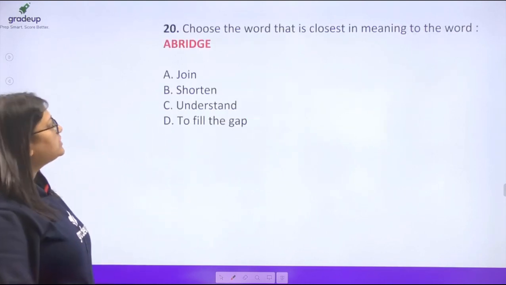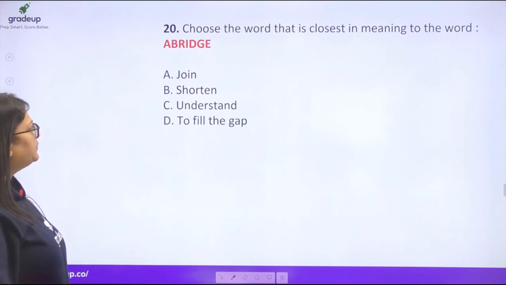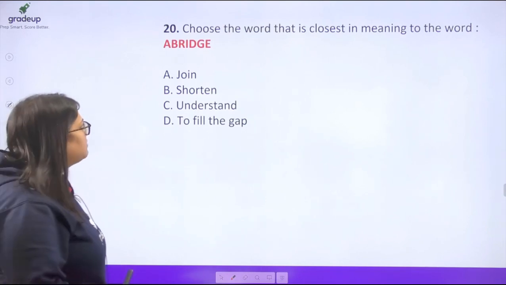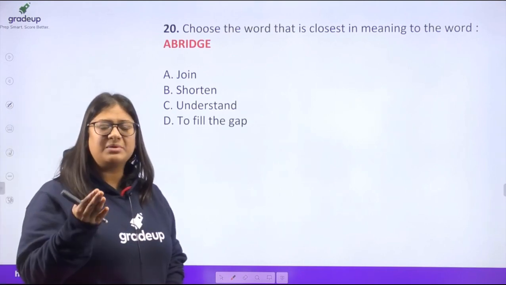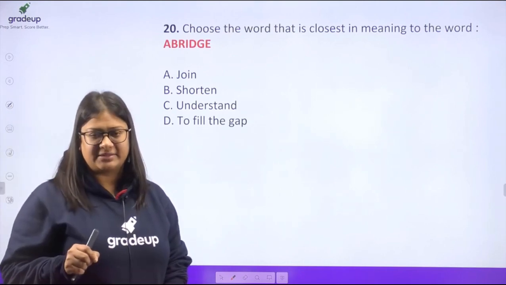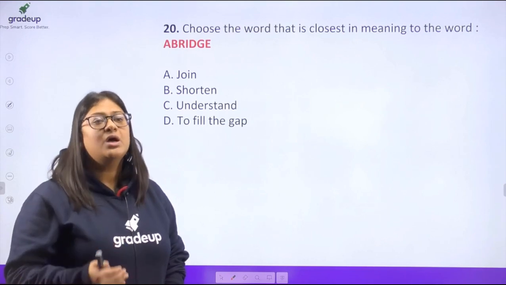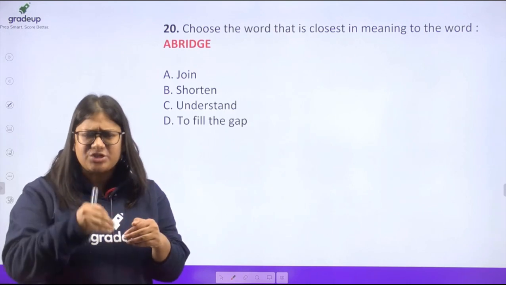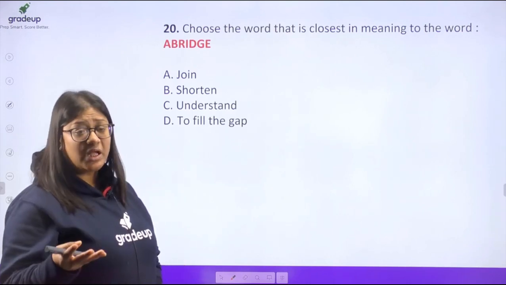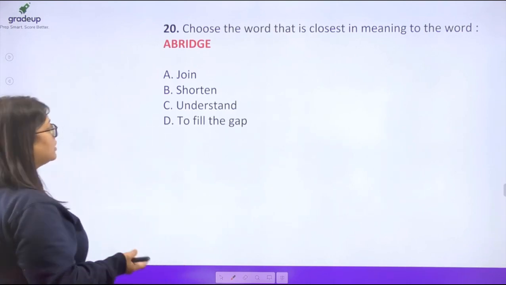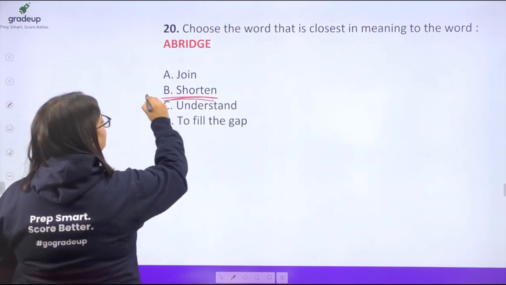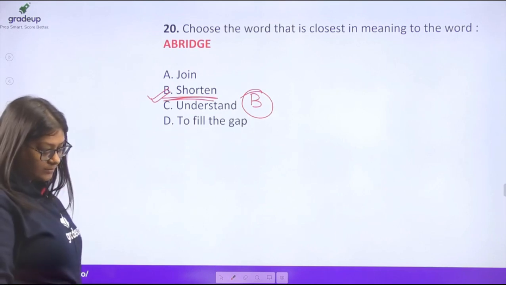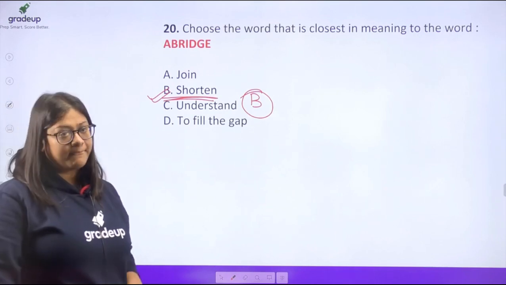Now, choose the word that's closest in meaning to the word abridge. Abridge majorly means to shorten, and we do this in the context of a script or writing. The use is often in the context of writing. When we try to cut it short, that's called abridge. So clearly, B should be your answer.